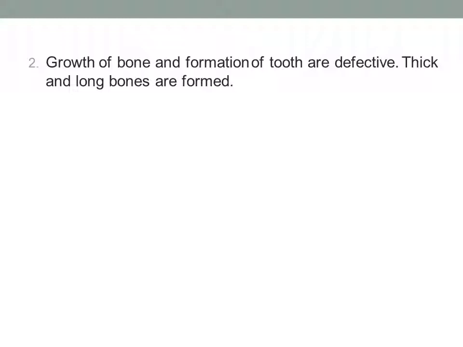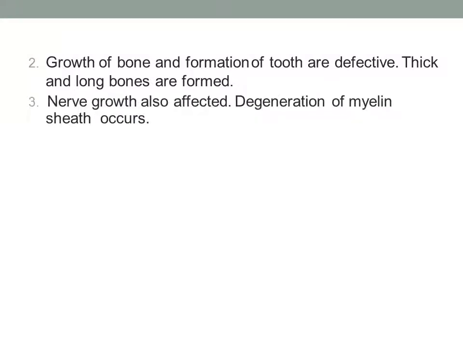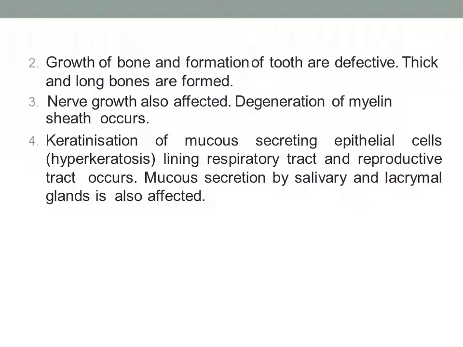Other deficiency signs and symptoms include defective growth of bone and formation of teeth. Thick and longer bones are going to be formed, and nerve growth also is going to be affected. Degeneration of the myelin sheath will occur, and keratinization of mucus secreting epithelial cells, which is called hyperkeratosis. Hyperkeratosis of the lining of the respiratory tract and reproductive tract occurs. Mucus secretion by salivary as well as lacrimal glands also is going to be affected.